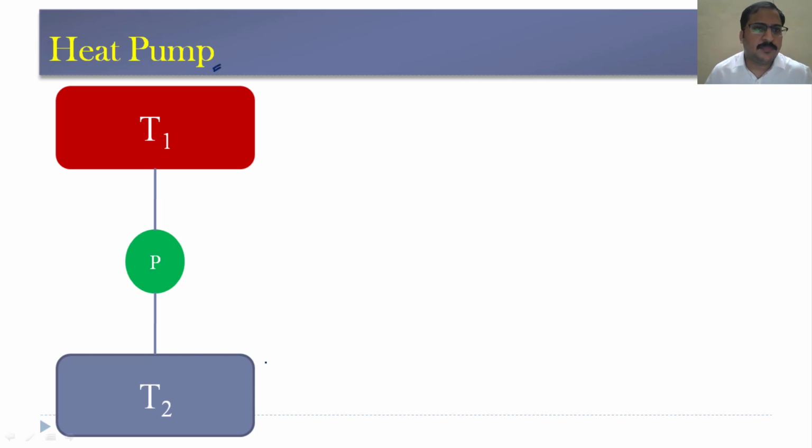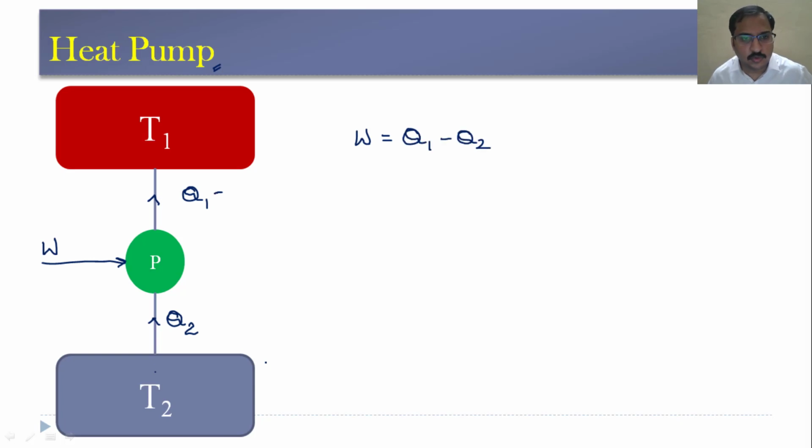See, this heat pump is a device which is used to extract heat from a lower temperature. So, let us say Q2 is the amount of heat extracted from a body at lower temperature, which is T2 temperature, and rejected to a body at higher temperature by taking a certain amount of work input. So, therefore, the work input that we are giving to the system will be Q1 minus Q2, or Q1 can be written as Q2 plus W.